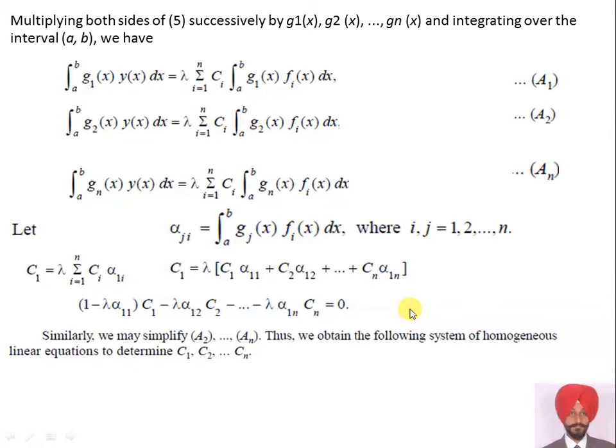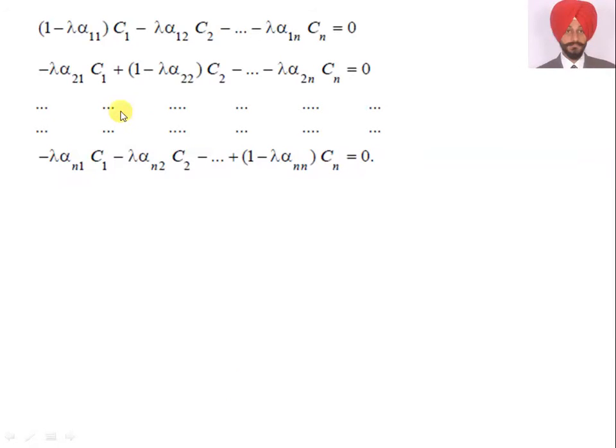Similarly, we may simplify a2, a3, a4 and so on, an. Thus, we obtain the following system of homogeneous linear equations to determine C1, C2, C3 and so on, Cn. It is symmetrical also: 1 minus lambda alpha_11 C1 minus lambda alpha_12 C2 and so on, and then we got minus lambda alpha_21 C1 plus 1 minus lambda alpha_22 C2 and so on, and similarly this. So, we want to find C1, C2, C3 from this system of linear equations.